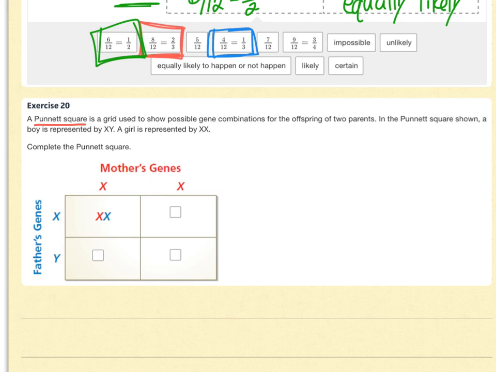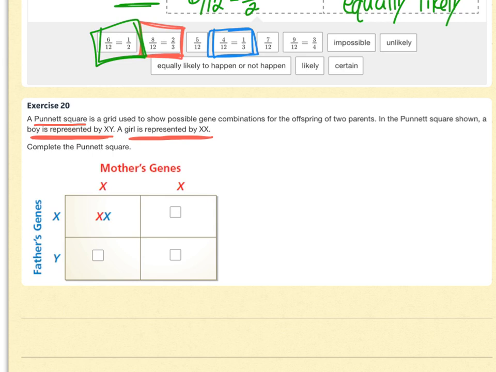So this one is giving us the option for a boy or a girl. So a boy is represented by XY, and a girl is represented by XX. Okay, so it's the Y chromosome that actually determines whether a baby is going to be a boy or not a boy.